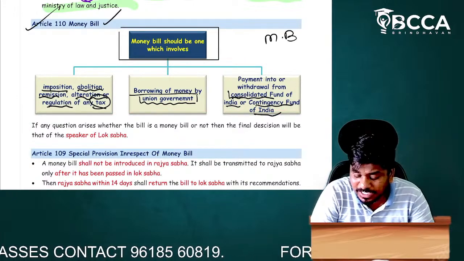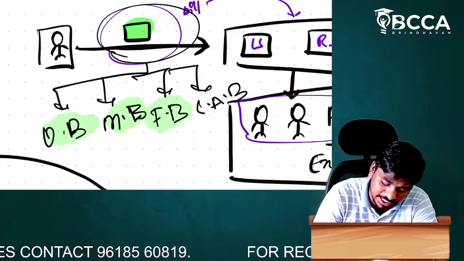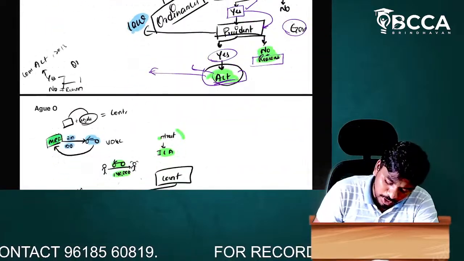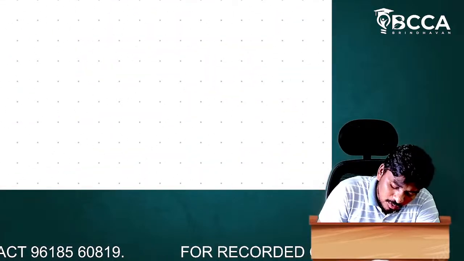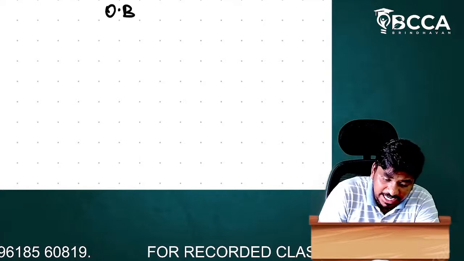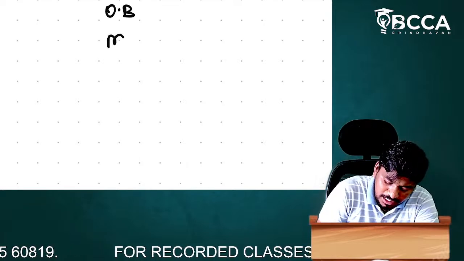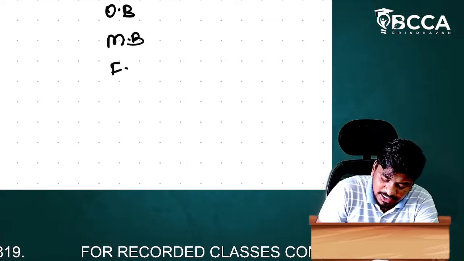So what we discuss now, my dear students, is point number one, the ordinary bill. The second one is the money bill, and the third one is the finance bill, right?